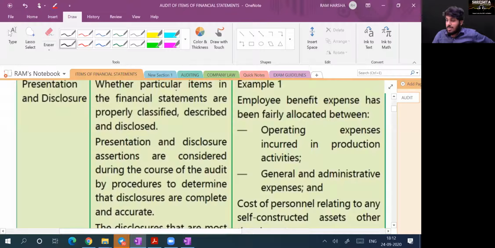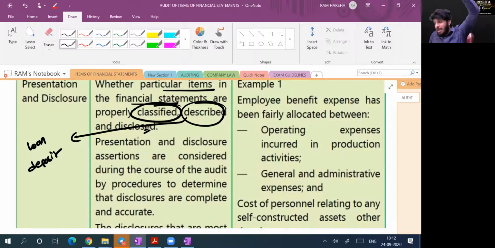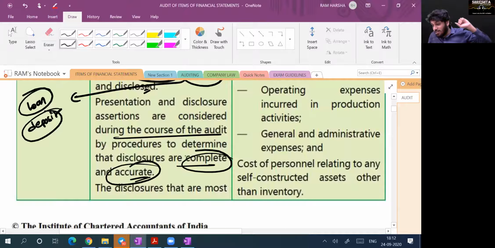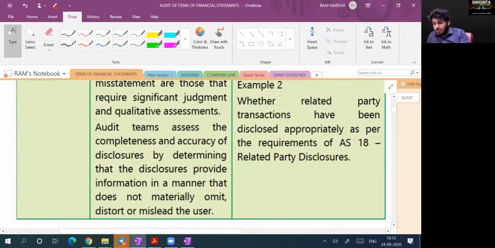Presentation and disclosure. Whether particular items of financial statements are classified properly? Are they described and disclosed properly? Described means what? Loan is different, deposit is different. Yes or no? Yes, sir. You should disclose them separately. A loan given to an employee is an asset. A deposit made in a bank is also an asset. But the description should be clear, not confusing. Presentation and disclosure are considered during the course of audit. Getting it? And we will see whether presentations are accurately made or completely made as per Schedule 3. Are they made as per accounting standards or not? Are you clear? Yes, sir.